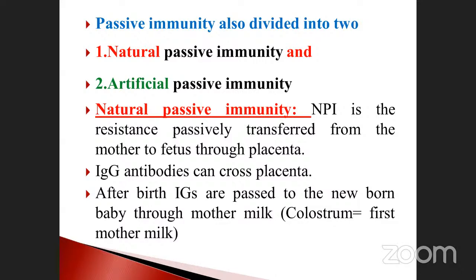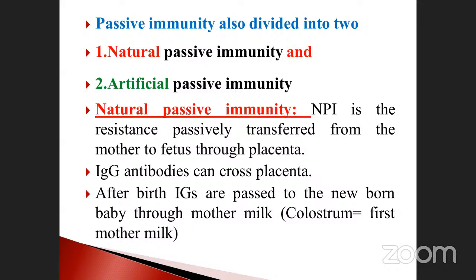Okay, once again repeat for you. The natural passive immunity is the resistance passively transferred. Resistance passively transferred means what? Immunoglobulin G, the antibody, passed through the placenta. So immunoglobulin G antibodies can cross the placenta. After the birth, immunoglobulin G is passed to the newborn baby through mother milk. So we come to the conclusion: colostrum contains a high amount of immunoglobulin G. Which one is highly concentrated? Immunoglobulin A is high concentration.